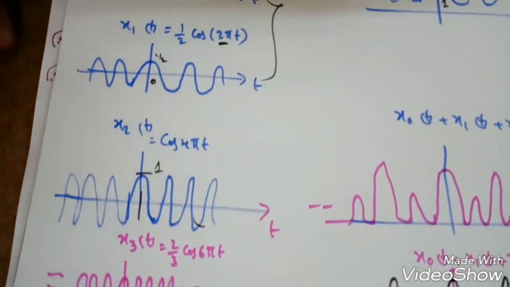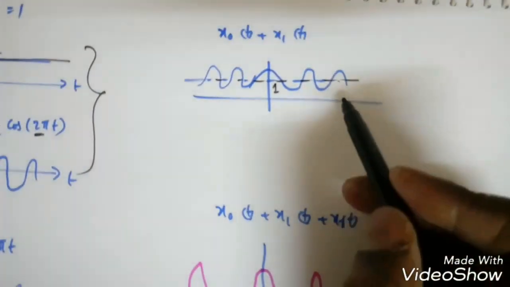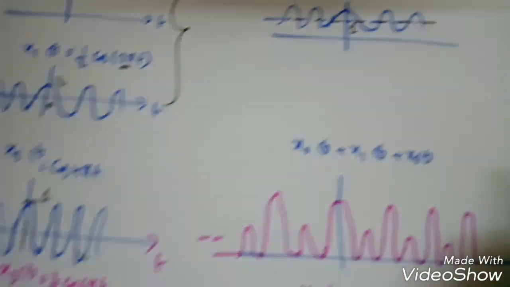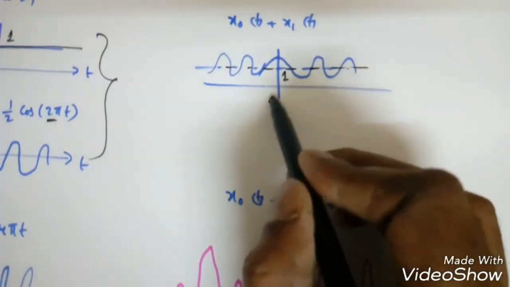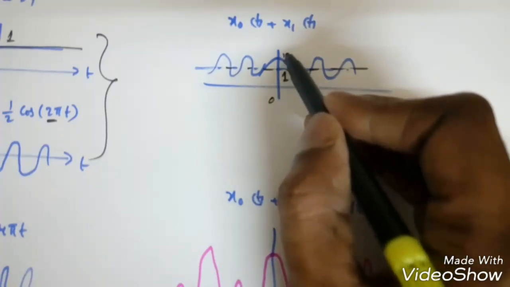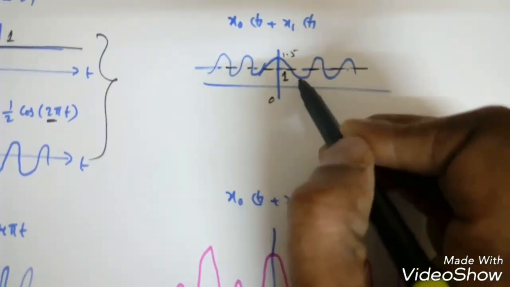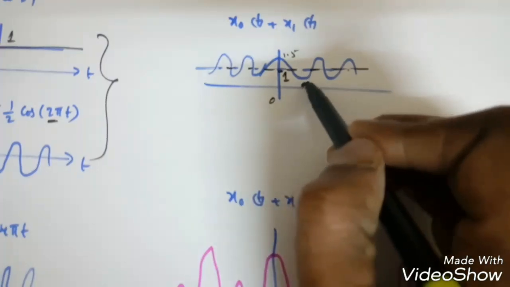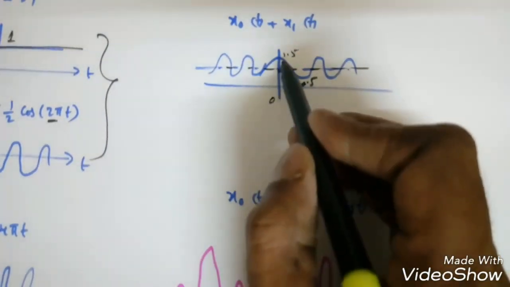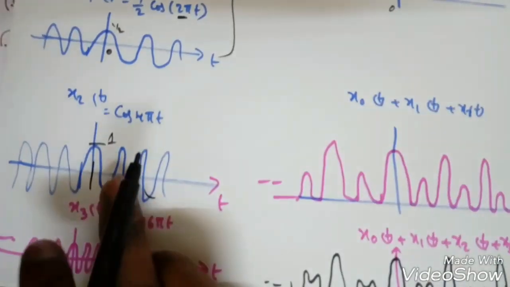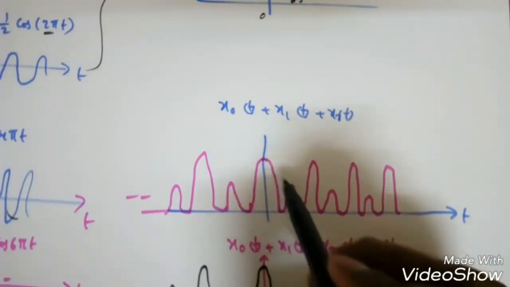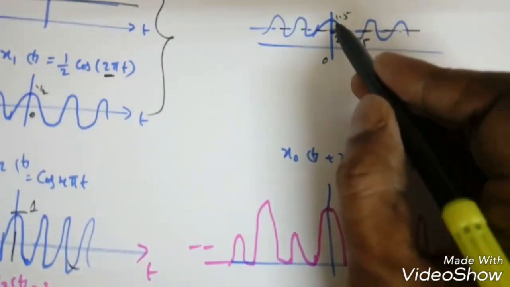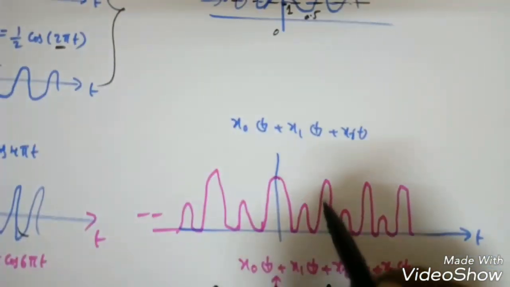Now if I add this signal plus this signal, at 0, this is 1 and this will become 1.5, and this is 1 minus 0.5, so it will be 0.5. See, at 0 it is 1.5 and at 0 it is 1, so we will get more amplitude here. And similarly if I add point by point, we will get a periodic signal in nature.